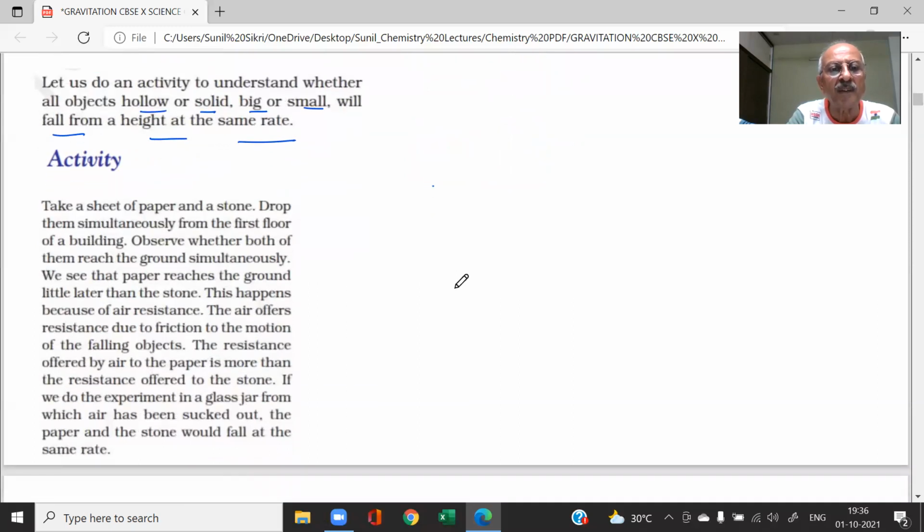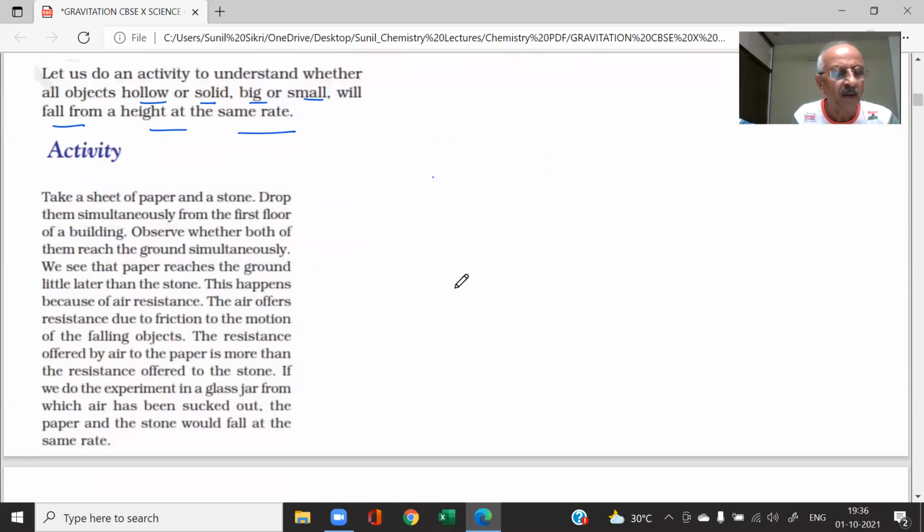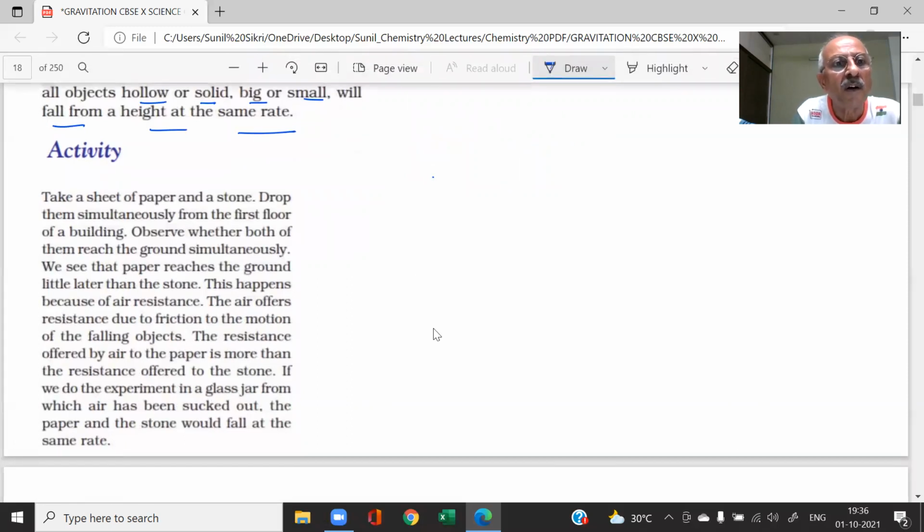Now here an experiment has been done. What is the experiment? Activity. What is the activity, students? This activity is listed in the NCERT book. Take a sheet of paper and a stone. What does the sheet of paper look like?